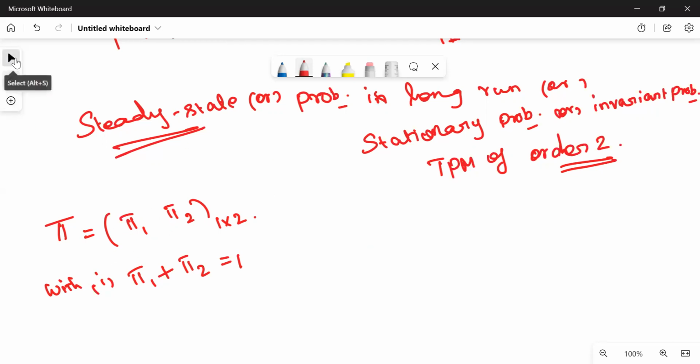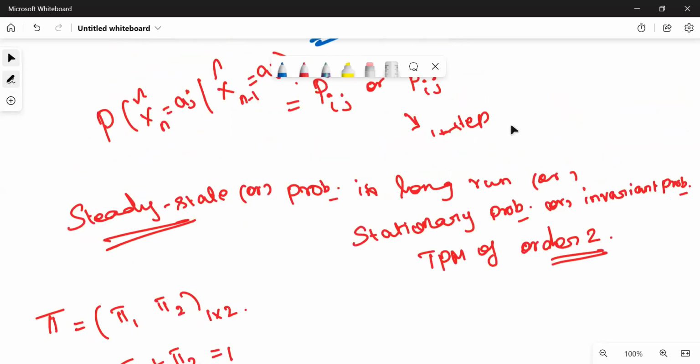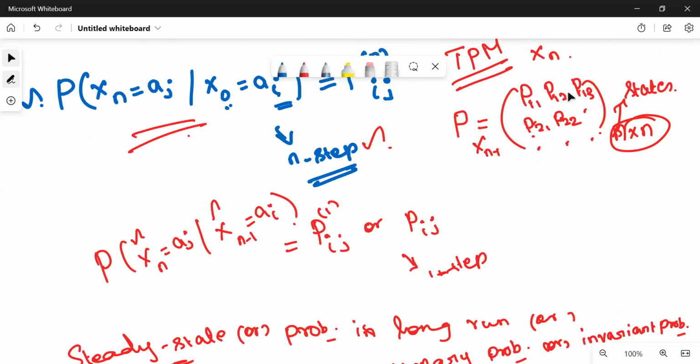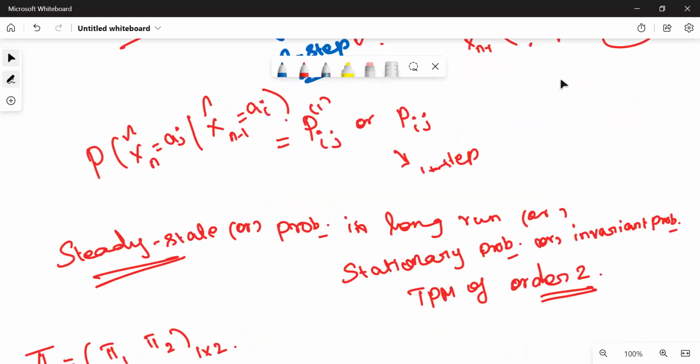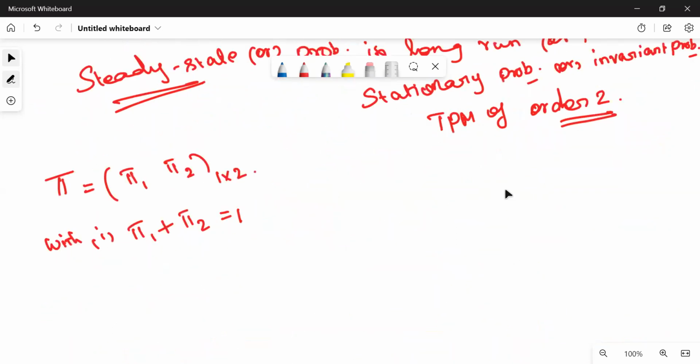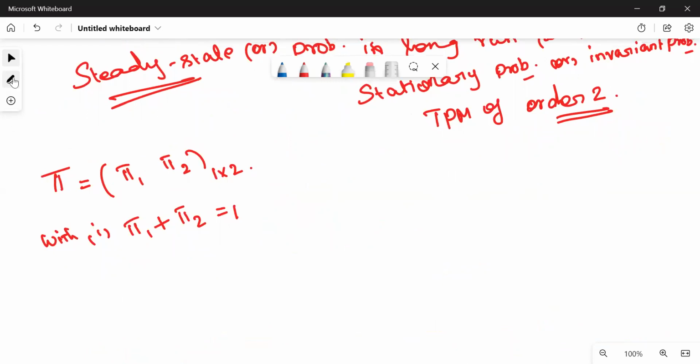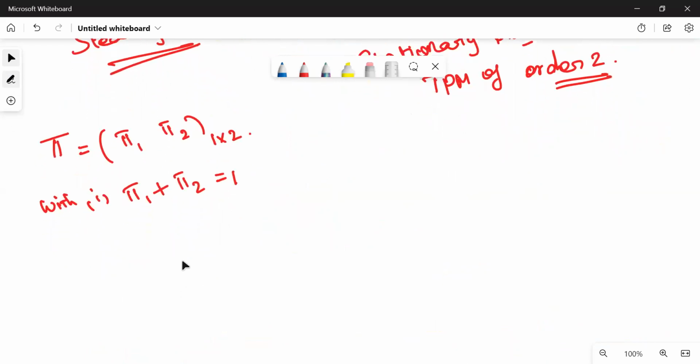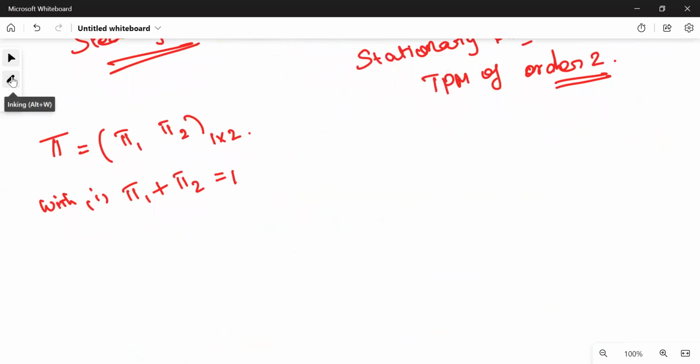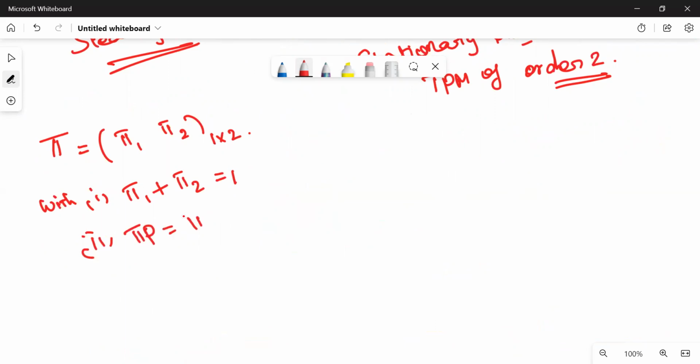Same thing is true for TPM: it's the collection of all transition probabilities, where each row denotes probabilities. So the sum of each row of TPM is also 1, because we know total probability is 1. In the same way, in pi, pi 1 plus pi 2 is equal to 1. And the second condition is pi P equal to pi, where P denotes the TPM.